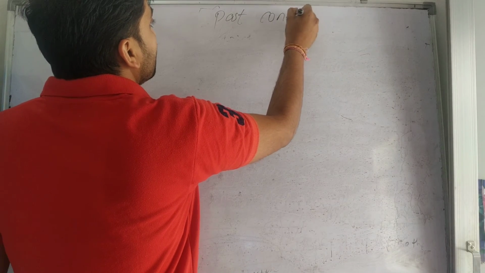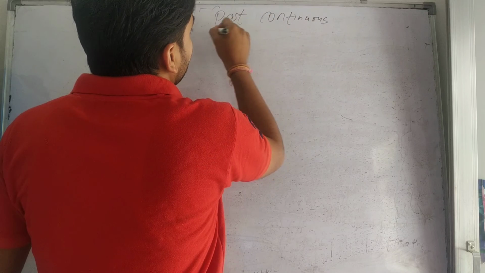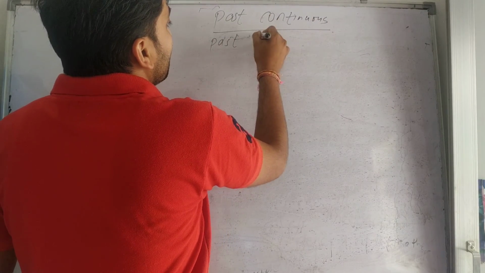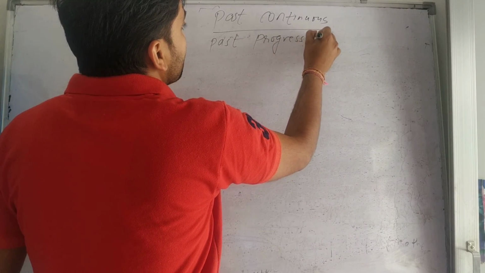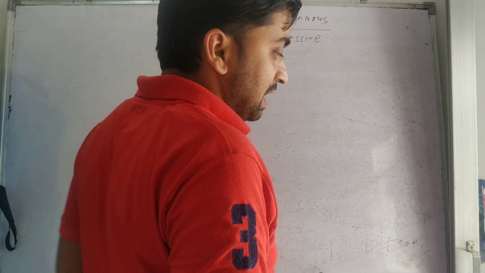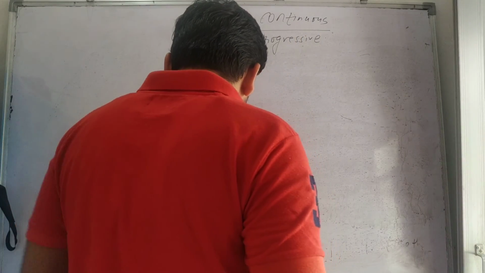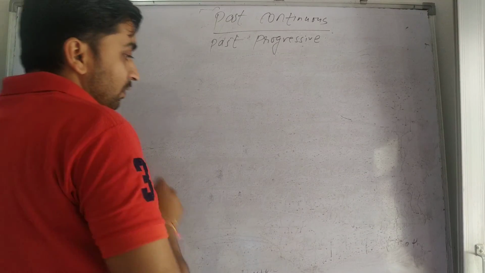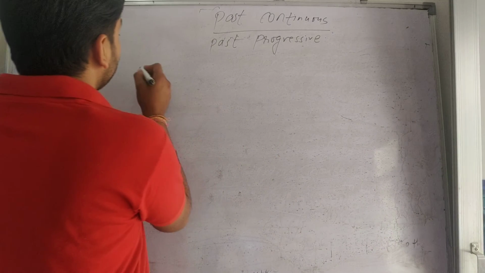Past continuous, or past progressive, it is also called. It is also called a past progressive. Past continuous or past progressive. So see the examples, it will help clear it for you.